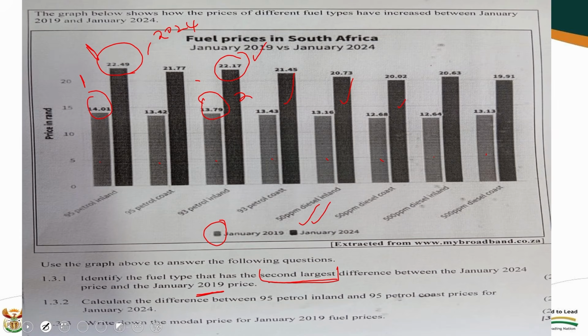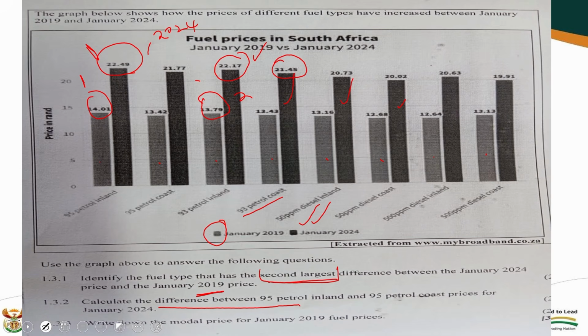They say calculate the difference between. The difference is the answer of subtraction. Where is the petrol coast price? You go there. Petrol coast price is this one, and then there it is. Now the difference between this one, 22 rand 49 cents minus 21.45, and you get the answer.